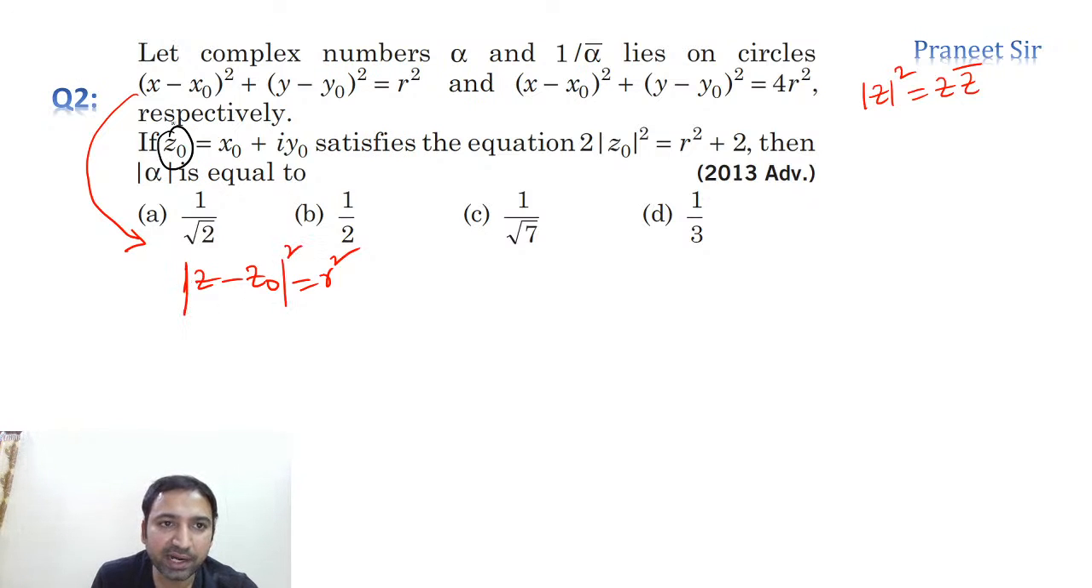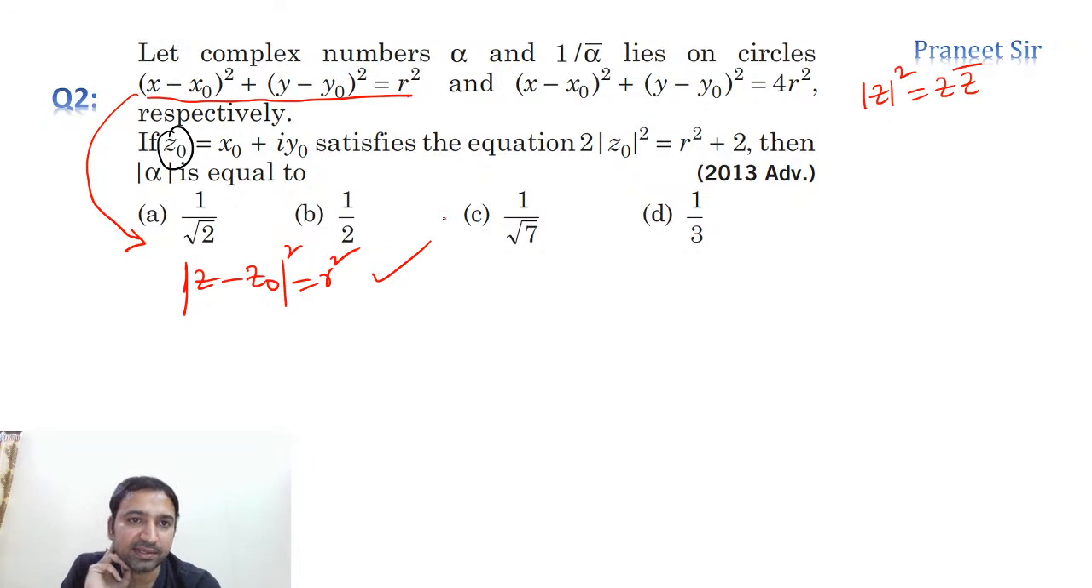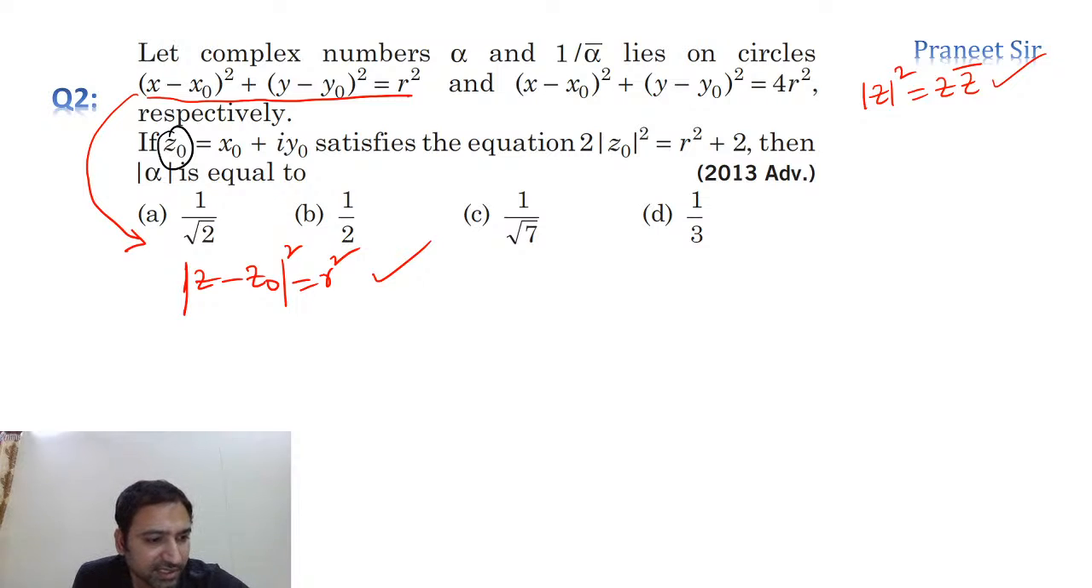So can I write this entire expression as this? Mod z minus z naught whole square is equal to r square. Can I write it like this? But we have this formula, mod z square is equal to z into z bar. Anyone got the answer? Tushar, you got C?